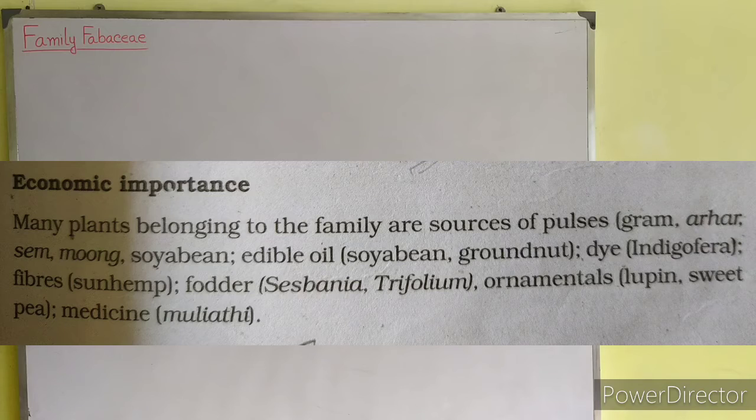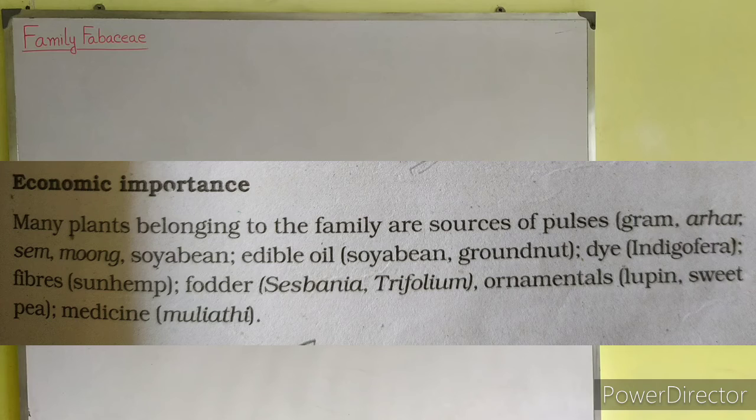Next we will come to the economic importance of the family Fabaceae. Many plants belonging to the family are sources of pulses like gram, arhar, moong, soybean. They are also sources of edible oil like soybean, groundnut.